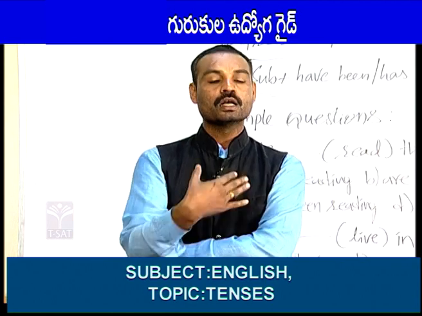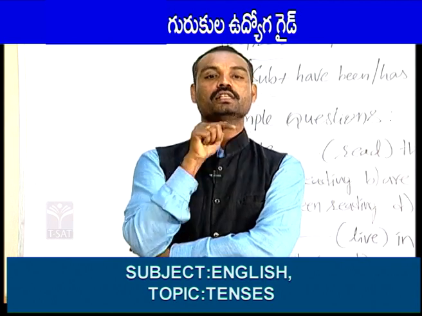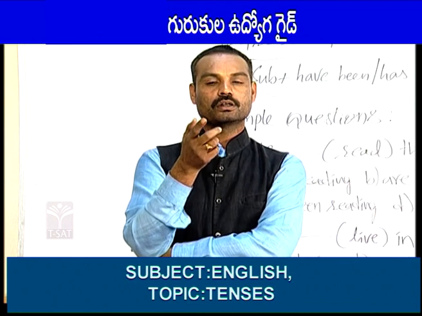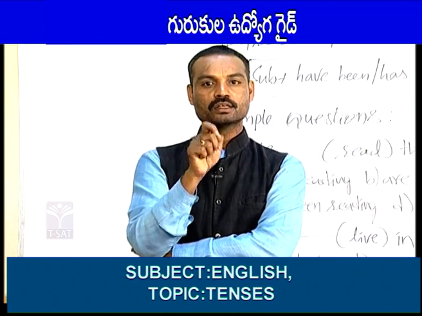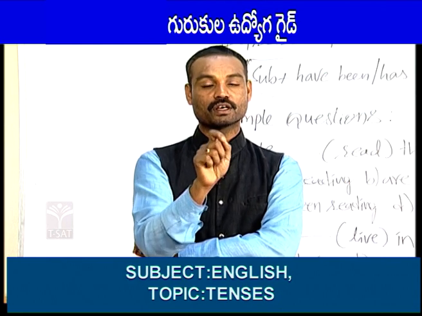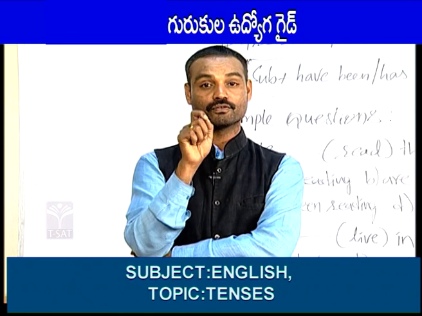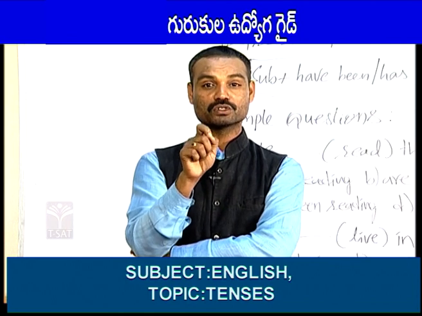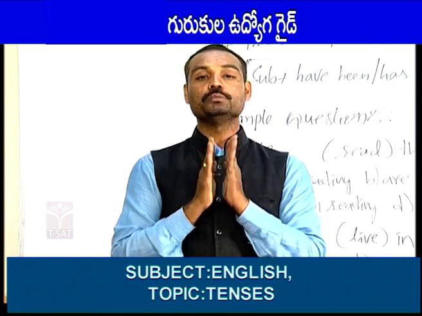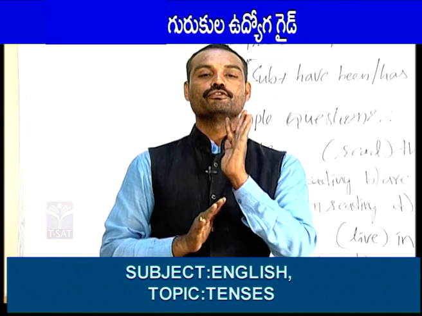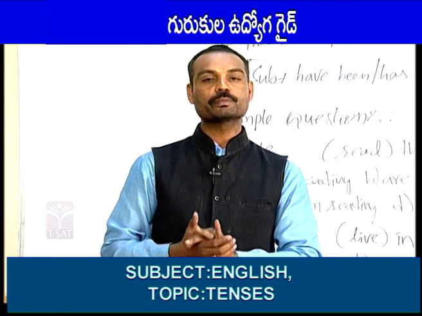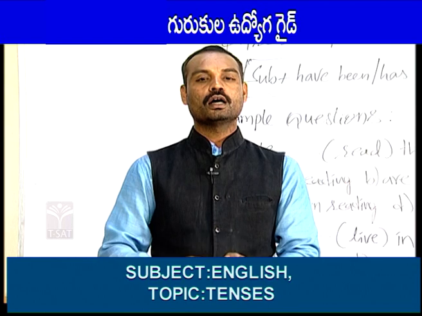Your answer is, I have been preparing for this competitive exam for 1 month. You should say for 1 month, because 1 month is not a point of time to mention since. 1 month is a period of time. That is what you should mention for. I have been preparing for this exam for 1 month. See, this is called present perfect continuous tense.